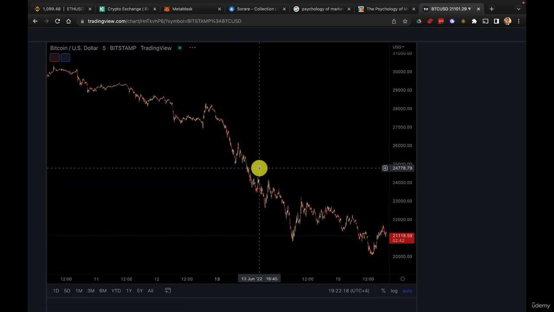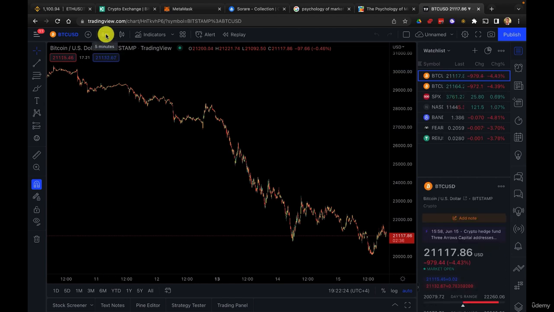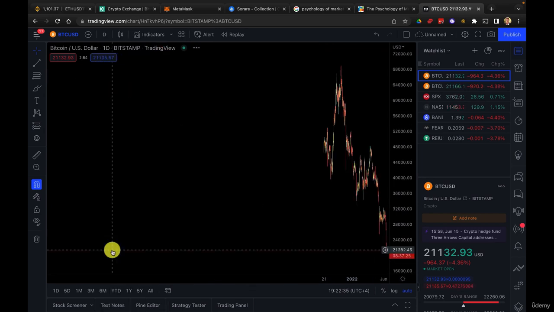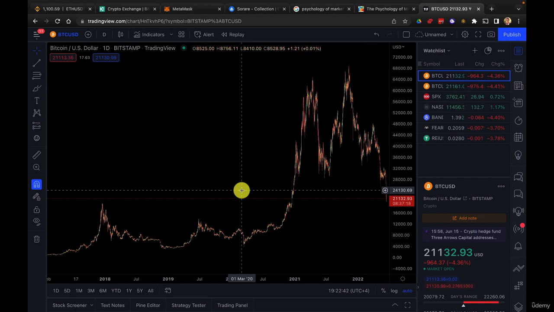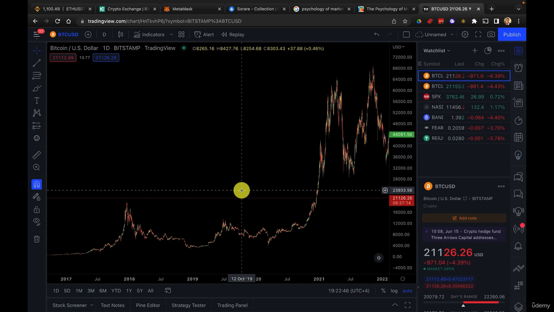So first, this is the Bitcoin. Here, this is where you choose your time frame, the time frame of the candles. So I'm going to show you the daily chart. And here we have the Bitcoin chart from 2017. Okay? And we can clearly see those cycles now.